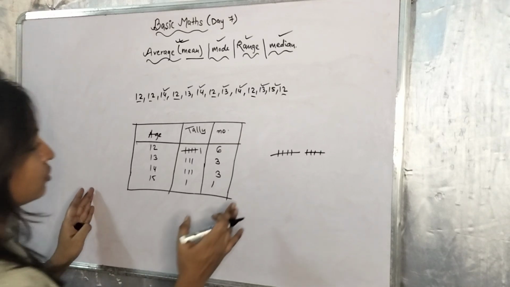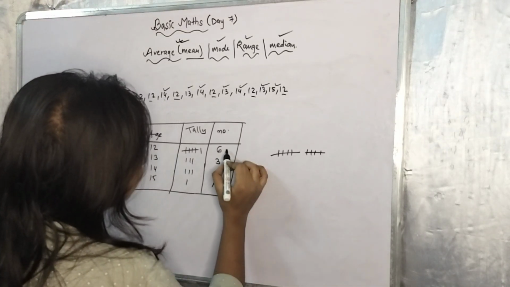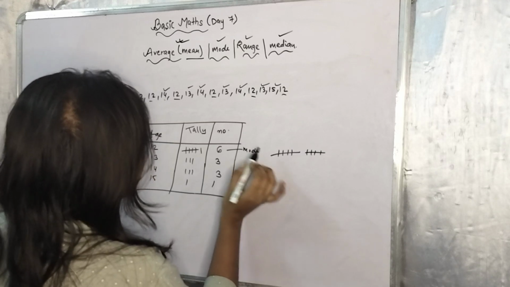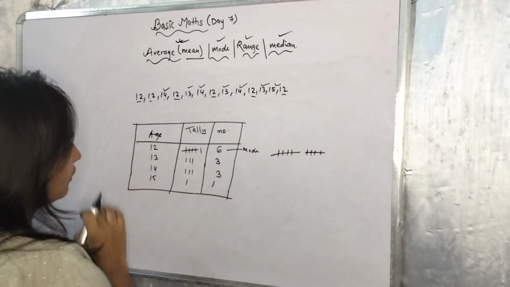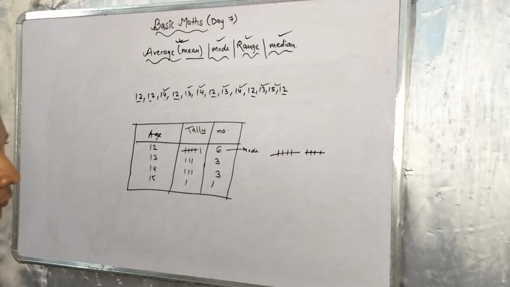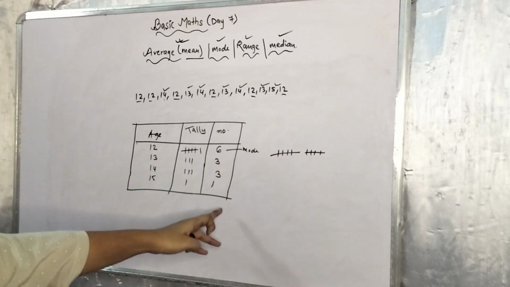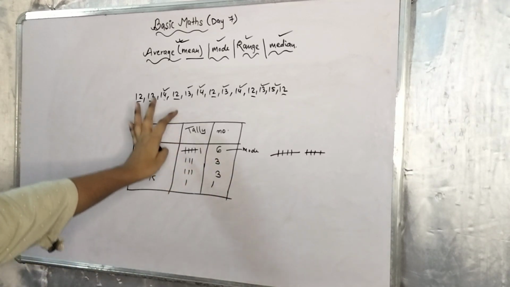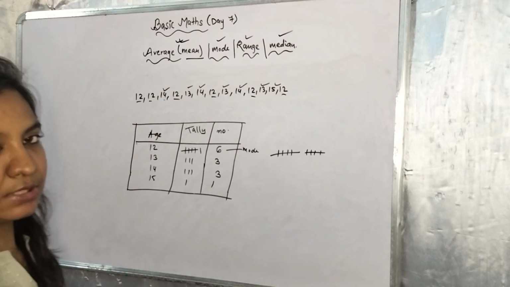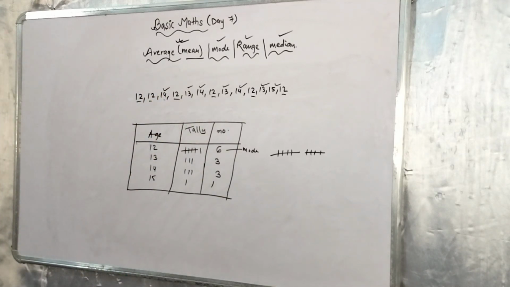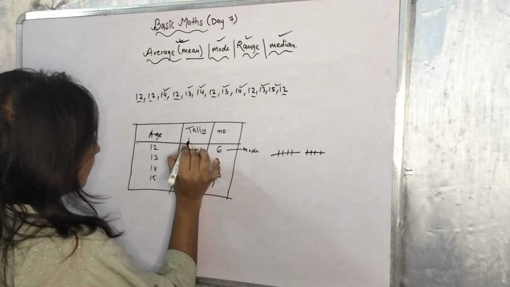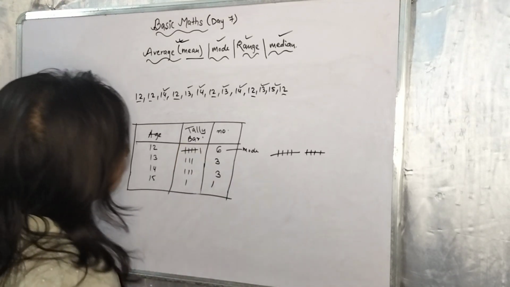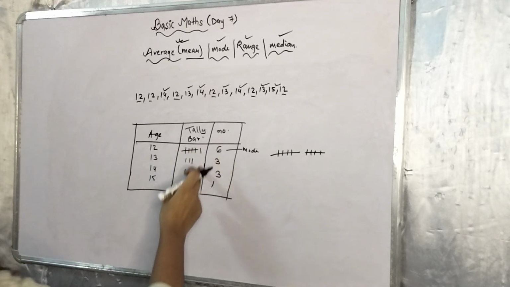This is generally used to take out the mode. So in this topic, which is our mode? 12 is our mode because it came 6 times. But this is not used generally. This is used when told to represent it in a tally graph or tally bar. Right, tally bar. Represent it in tally bar form. Tally bar table. So you add this. This is our tally bar.